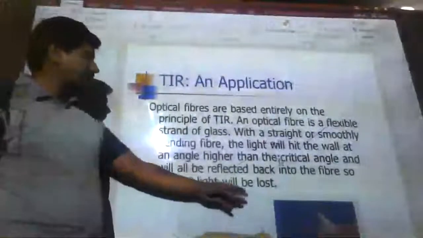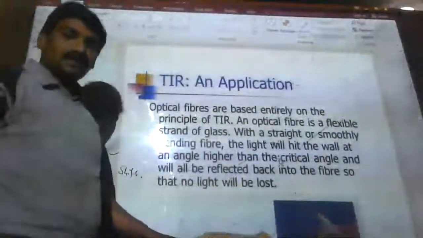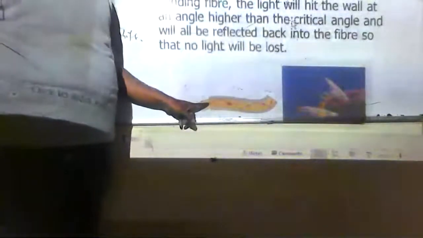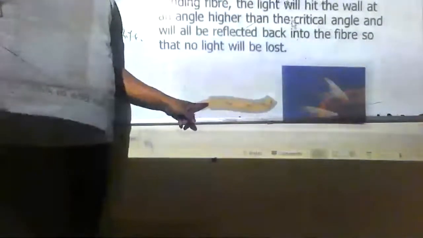These are the optical fibers. Here you are seeing the optical fibers. Basically, this is a wire in which, once the light enters inside, it will not come out. It means the total light reflects in the same medium it travels. This is called optical fiber.